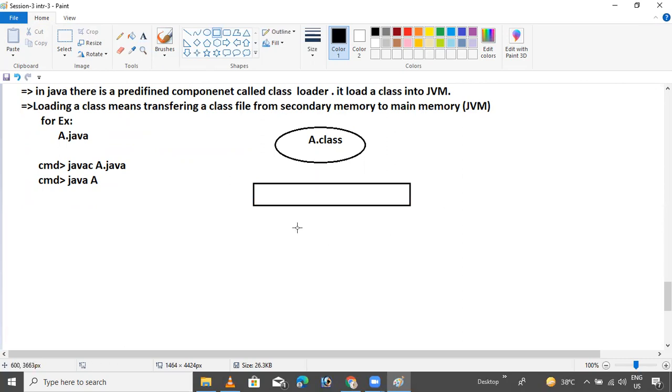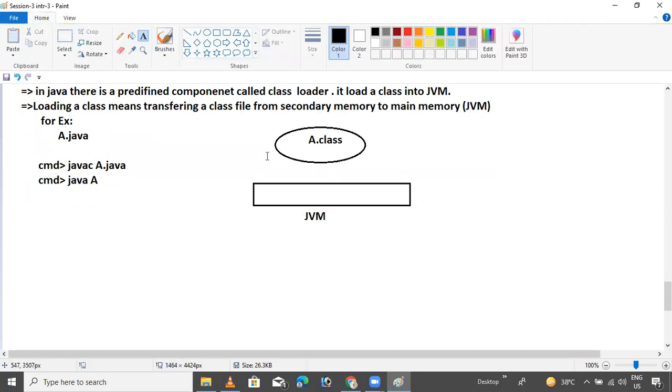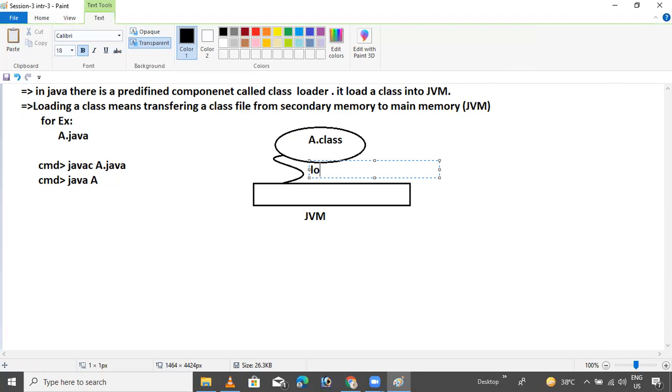This is the memory called JVM. Also, you can assume this is the JVM machine, and I want to load this class into the JVM. So load it. Load. That's it.